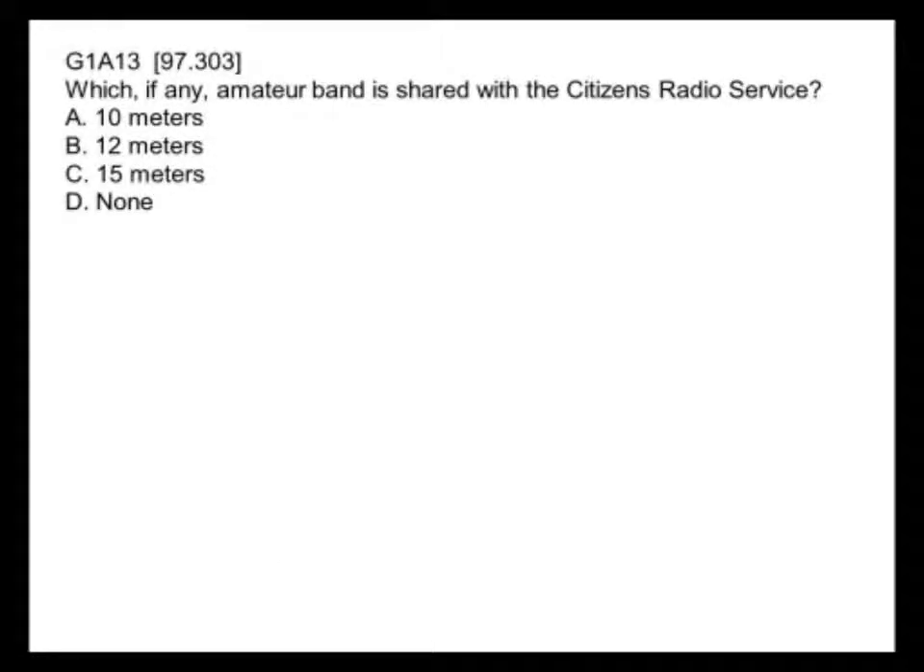Which, if any, amateur band is shared with the Citizens Radio Service? None of the bands are shared with the Citizens Radio Service. That's on the 11-meter band, and we don't have an amateur band at 11 meters.